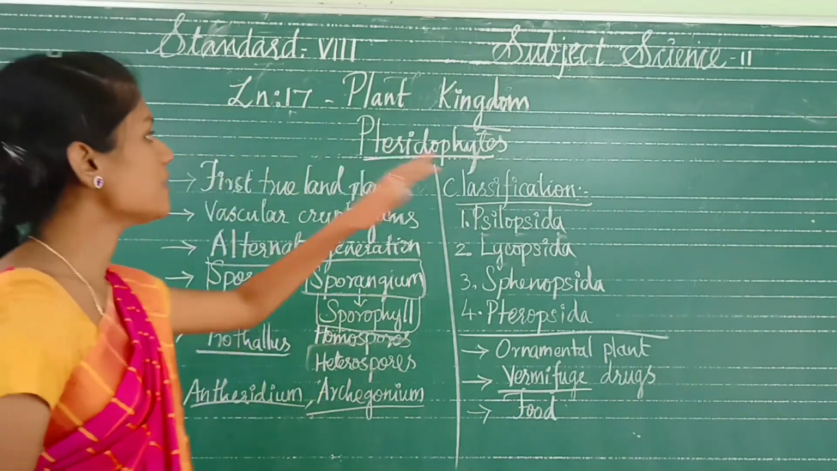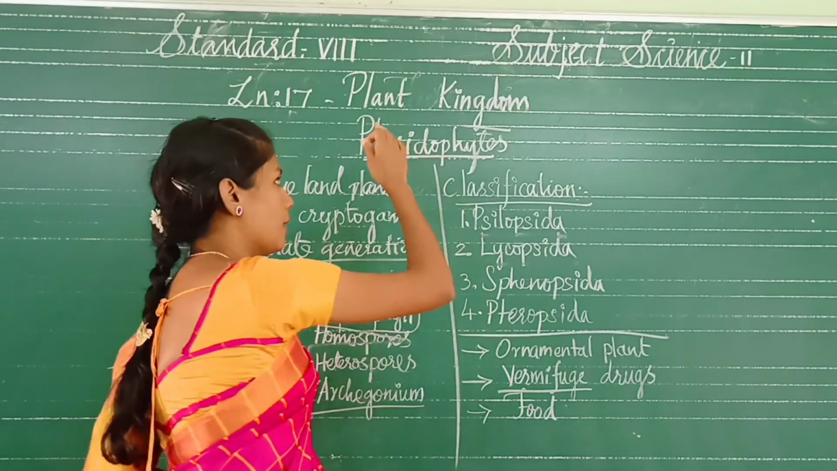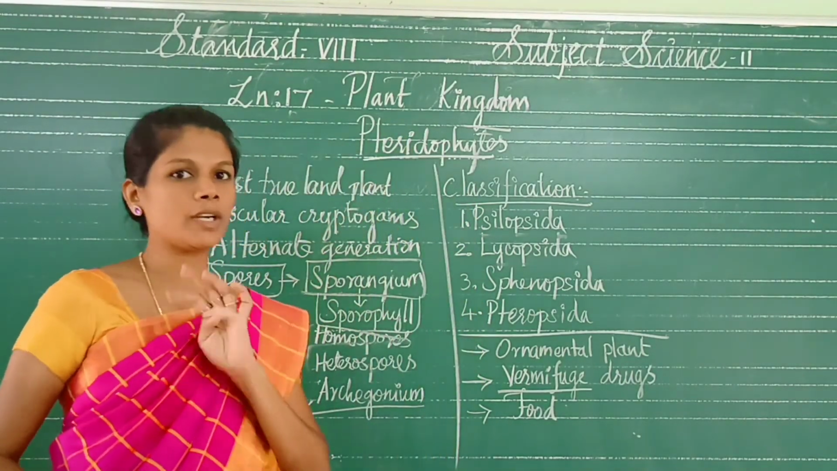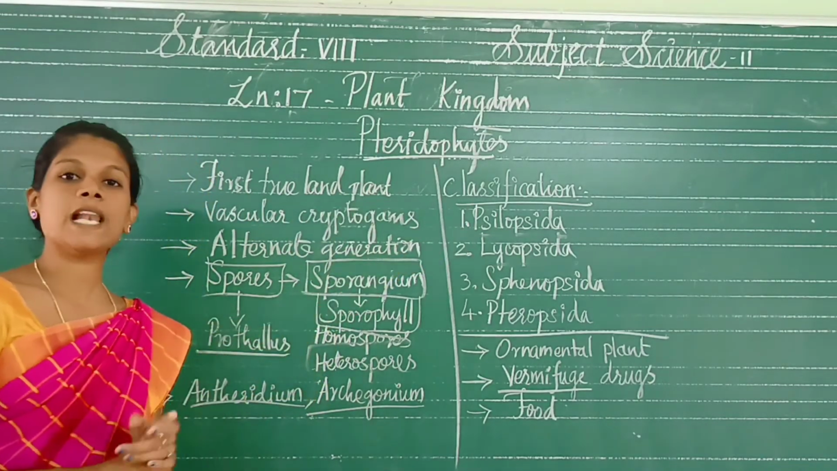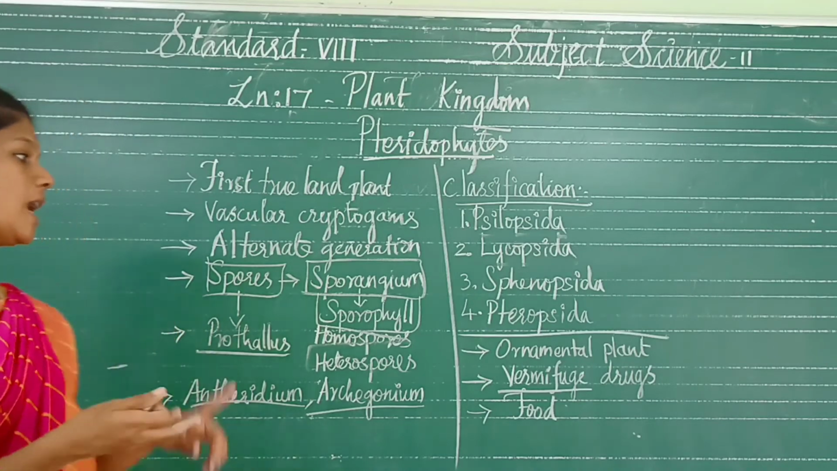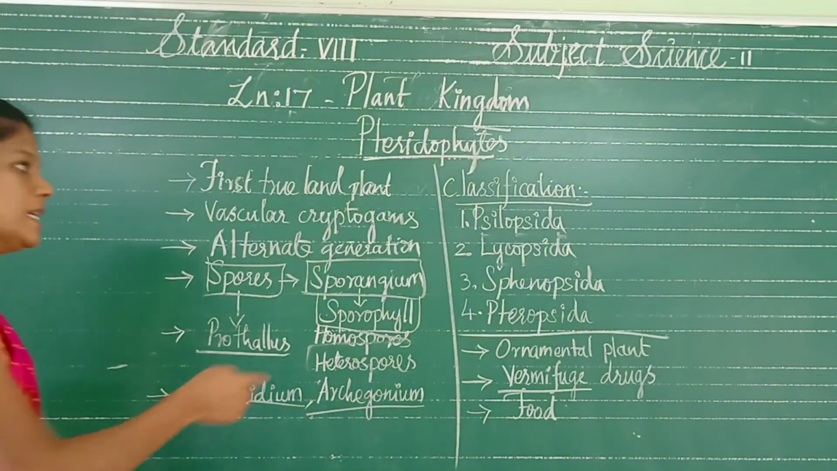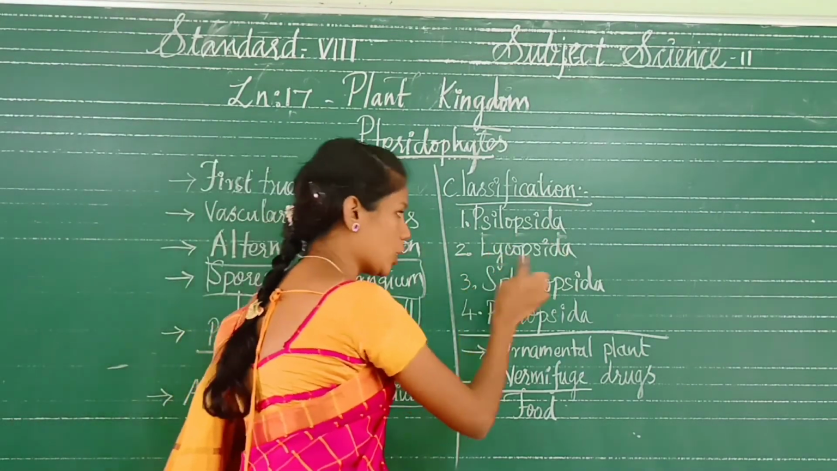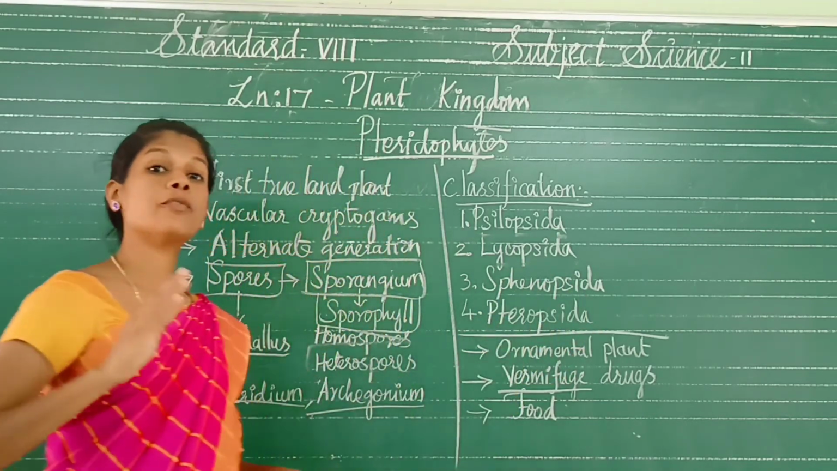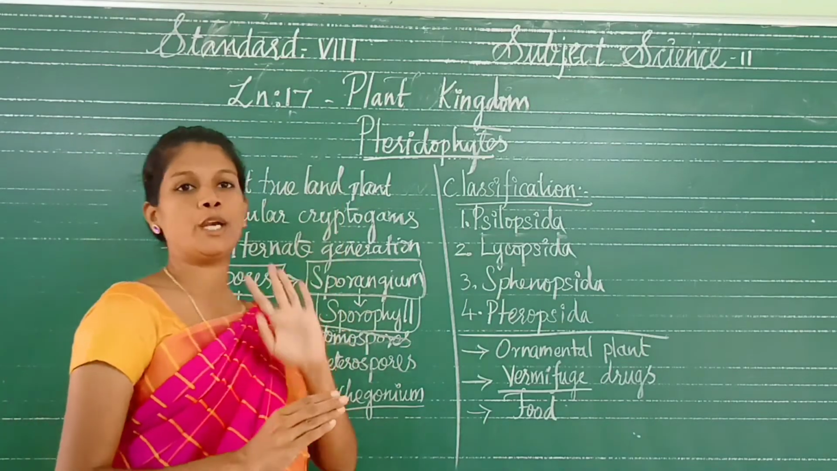Next is the classification of pteridophytes. The pteridophytes are classified into 4 classes. How many classes? 4 classes. The first one is Psilopsida, Lycopsida, Sphenopsida and Pteropsida. These are the 4 classes in the pteridophytes.